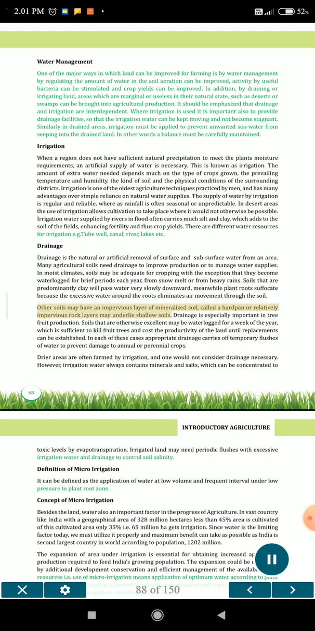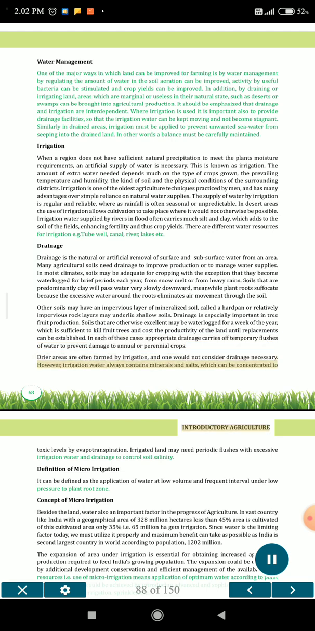Other soils may have an impervious layer of mineralized soil, called a hardpan, or relatively impervious rock layers may underlie shallow soils. Drainage is especially important in tree fruit production. Soils that are otherwise excellent may be waterlogged for a week of the year, which is sufficient to kill fruit trees and cause the loss of productivity of the land until replacements can be established. In each of these cases, appropriate drainage carries off temporary flushes of water to prevent damage to annual or perennial crops. Drier areas are often farmed by irrigation, and one would not consider drainage necessary.